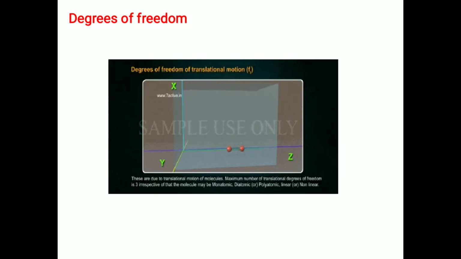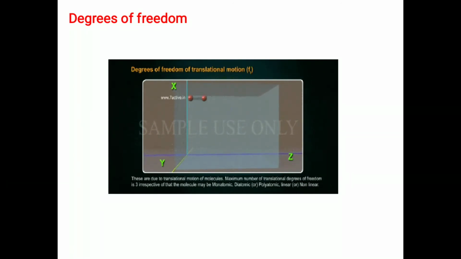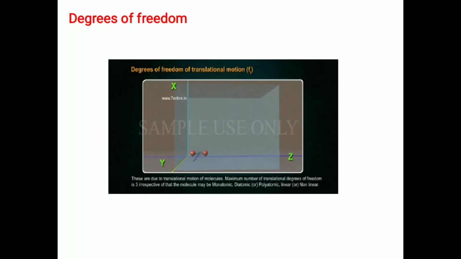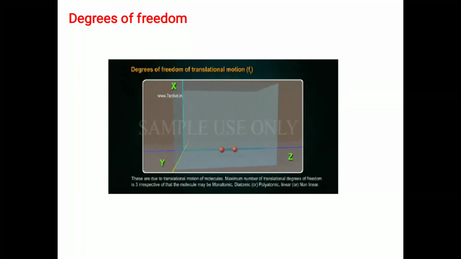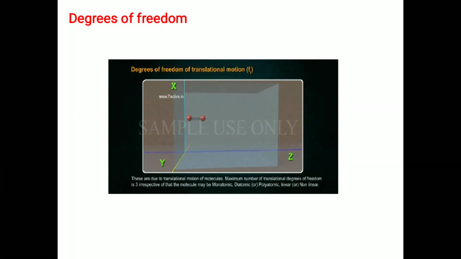Degrees of freedom. As shown in the figure, you can see a diatomic molecule's translatory motion. The motion is along y direction, along z direction, and along x direction. To specify the position and orientation of a molecule, we require coordinates.